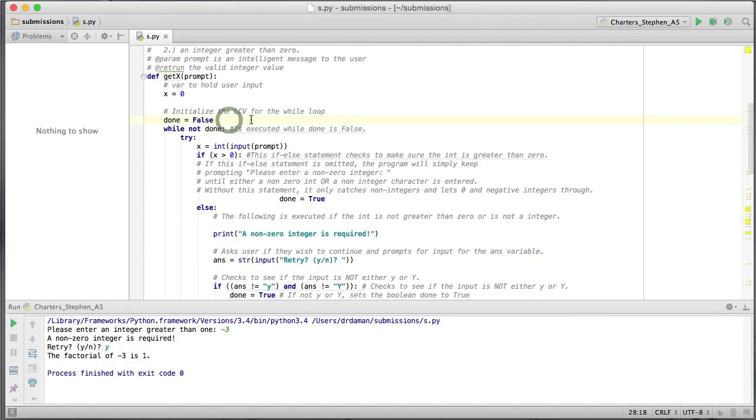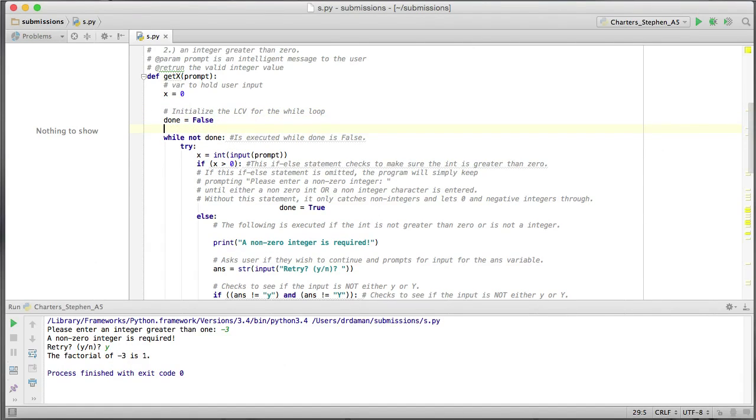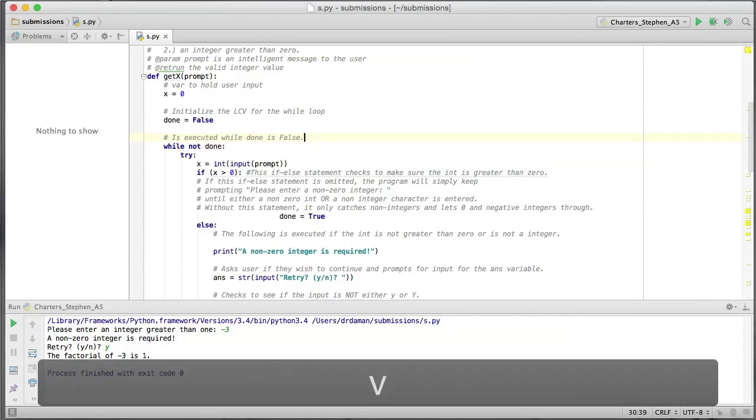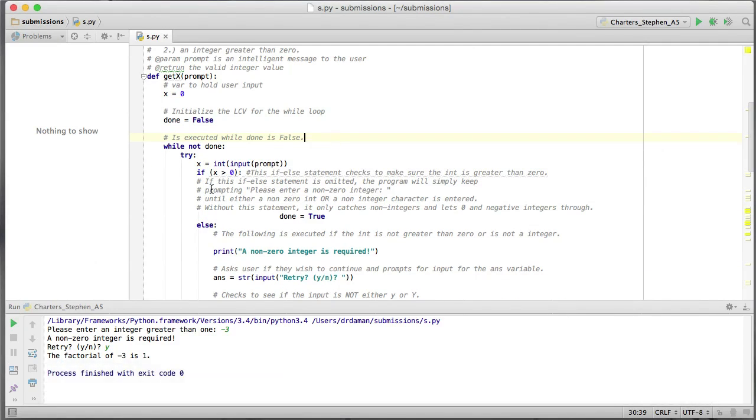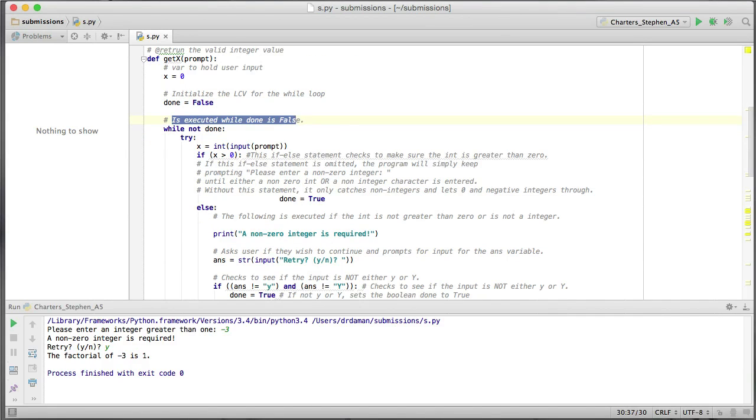And then down here, what are we going to do? This is executed when done is false. Again, this doesn't mean a single thing. Of course it's going to be executed when done is false. That is the nature of the while loop. Okay, why is this loop being executed? It is being executed to collect valid user input.